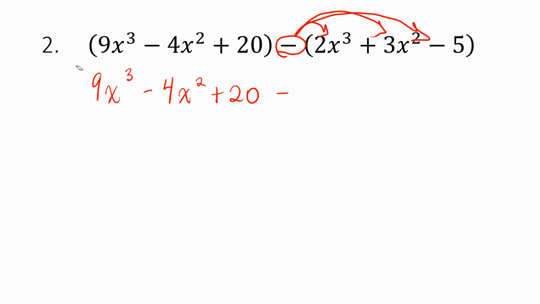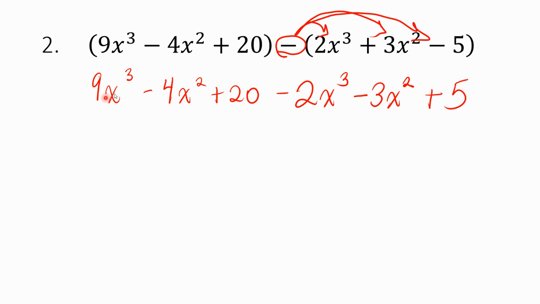So this whole first polynomial stays the same. That's fine, that we can copy down. But this second one, all of these terms are going to change to the opposite sign. So this was 2x cubed. Now it's going to be minus 2x cubed. So that minus counts for this term. This was positive 3x squared. Now it's going to be minus 3x squared. And this was minus 5. It's now going to be plus 5. Okay, so the answer to number 2 in your next assignment is the word internet. Internet is the answer to number 2.